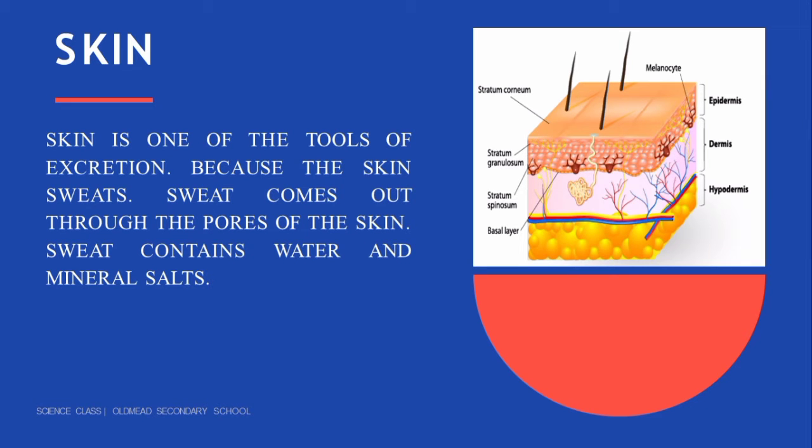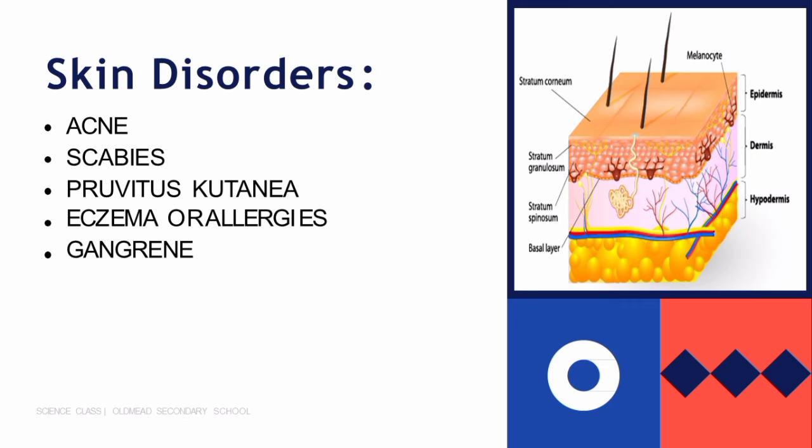Skin. Skin is one of the tools of excretion because the skin sweats. Sweat comes out through the pores of the skin. Sweat contains water and mineral salt. The skin also has sebaceous glands that can secrete waxy lipids. Skin disorders.